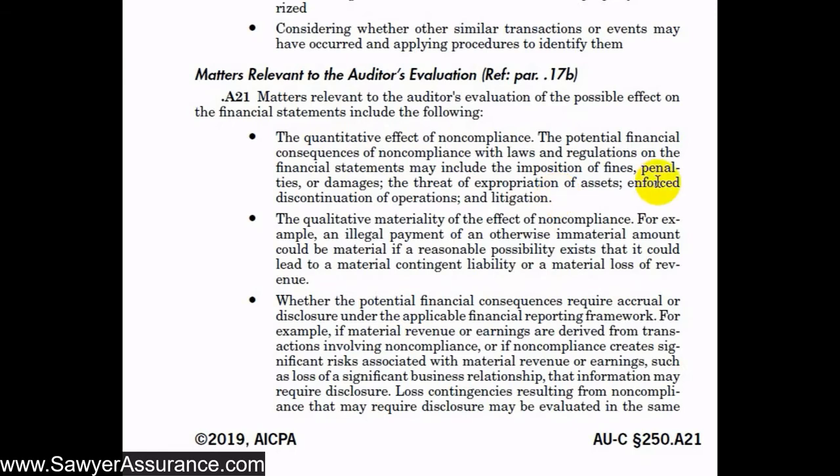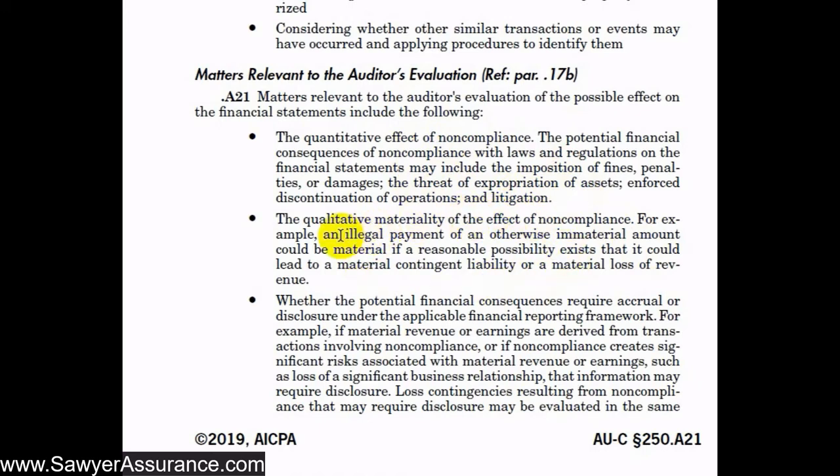So if noncompliance with the law or regulation makes it to where we have to shut down our business or a significant department of our business or line of service, then that could substantially affect our operations financially. Litigation, the legal fees could turn out to be very, very material. So besides the quantitative aspects, we would also need to consider the qualitative aspects.